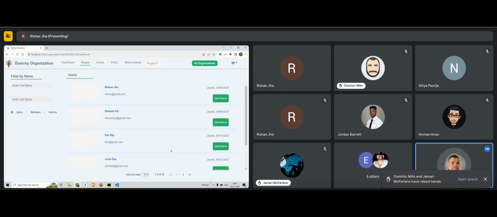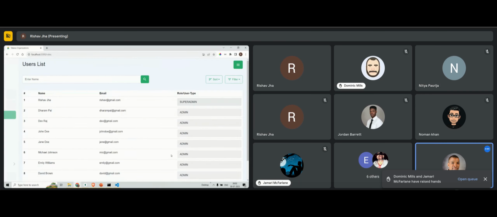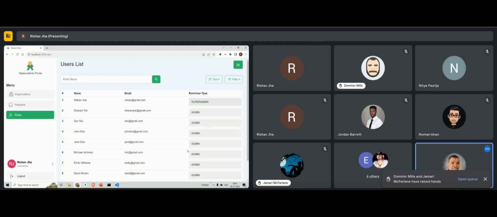Because at the moment you have the list, and say for example you go back to the super admin screen and you decide to convert somebody to a user, they're going to be a user for which organization that may be underneath, right?